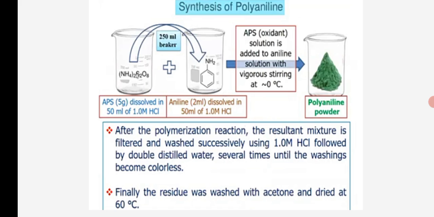A green color is formed. After the polymerization reaction, the resulting mixture is filtered and washed successively using 1.0 molar HCl, followed by double distilled water several times until the washing becomes colorless.